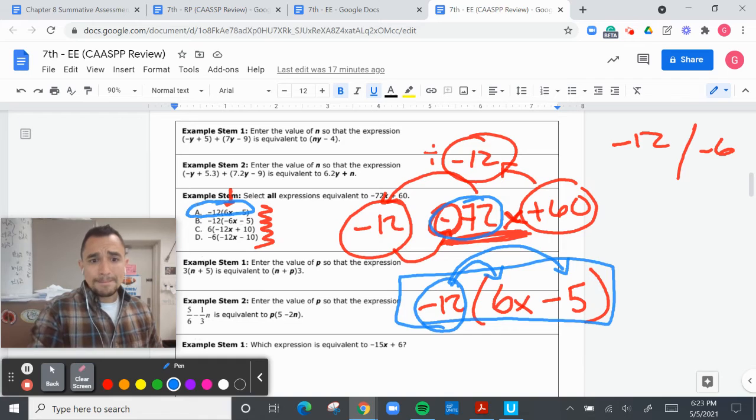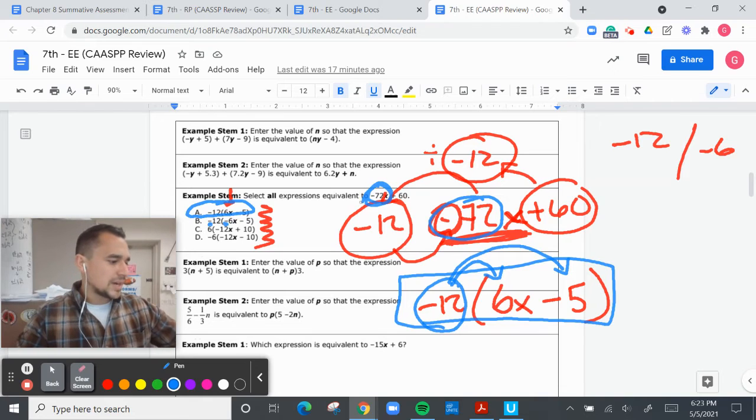A looks good. B does not look good because there are two negatives right here, and that means this number should be a positive, but it's not. So we're going to go ahead and say A is the correct answer.